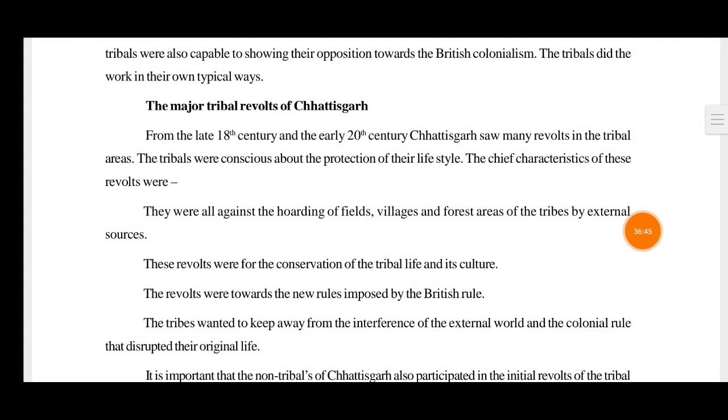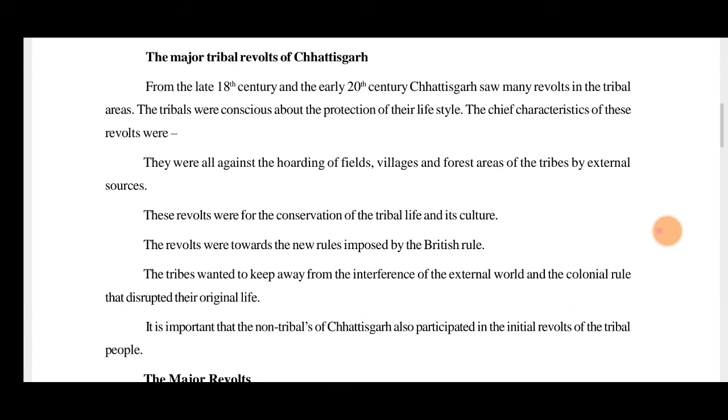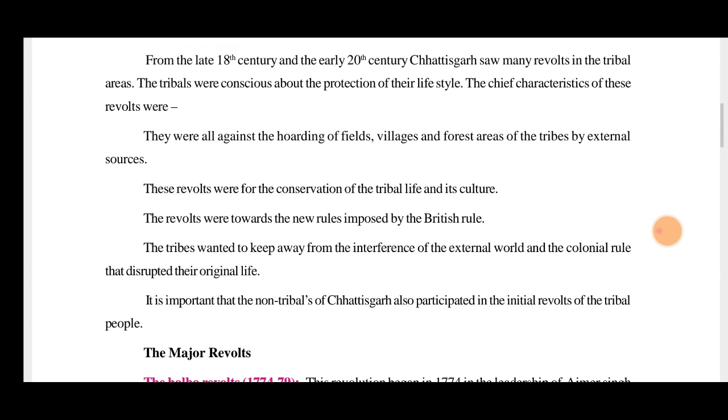Now we will be seeing some of the major revolts of Chhattisgarh from the late 18th century and the early 20th century. Chhattisgarh saw many revolts in tribal areas. The tribals were conscious about the protection of their lifestyle, their tradition, their culture. The chief characteristics of these revolts were that they were all against the hoarding of fields, villages and forest areas and tribes by external sources.